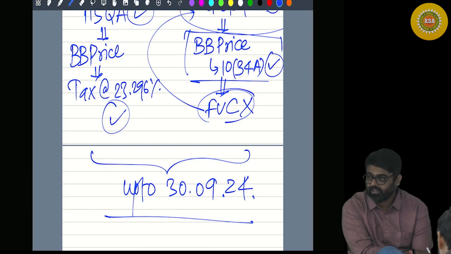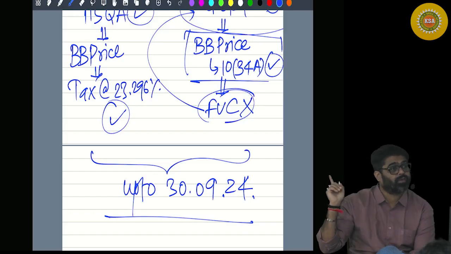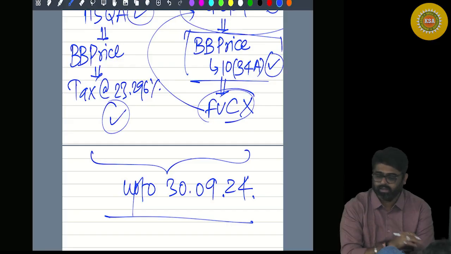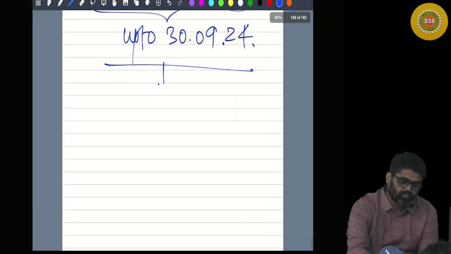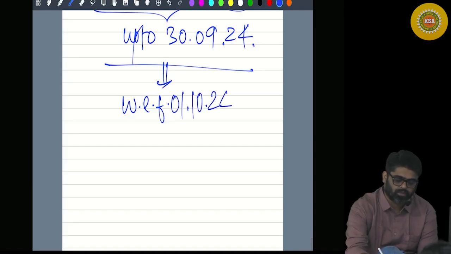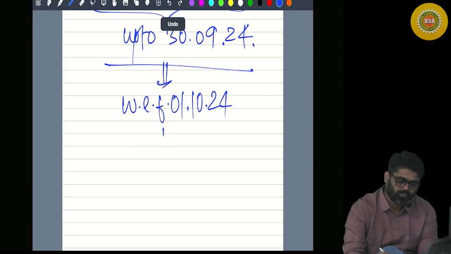If the buyback takes place up to 30th September, then these effects are to be given. Now, with effect from, what did I say? With effect from 1st October 2000. What is the effect?